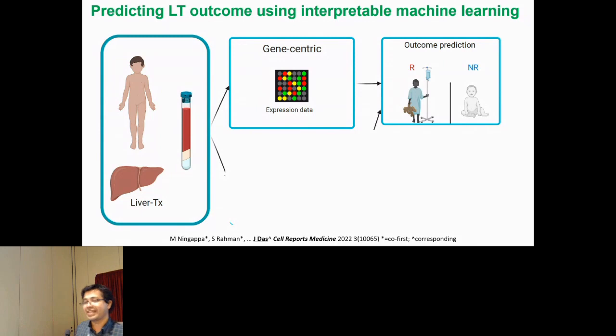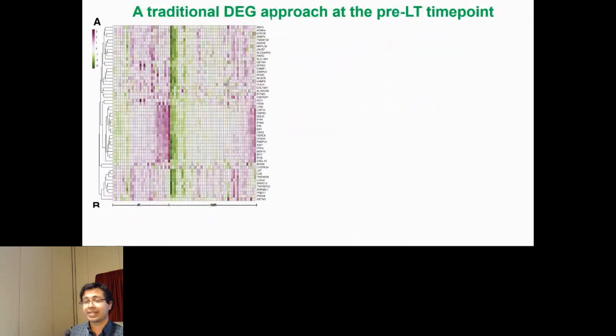So what happens if we take a standard gene-centric based approach? Well, if we take a standard gene-centric based approach, we did it. And we did this at 3 different time points. I'm just showing you the pre-transplant time point, which is perhaps the clinically most actionable time point. We identified around 70 differentially expressed genes. We used a linear model, same old stuff, correcting for the standard covariates. We found these 70 genes.